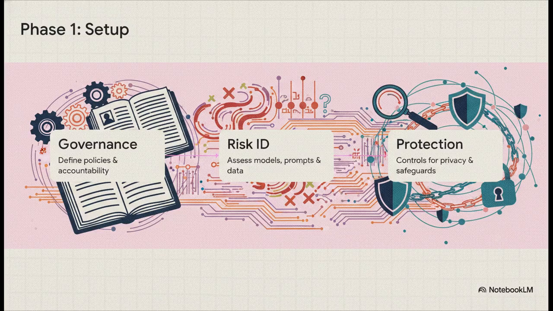Pillar 1 is governance. This is your rulebook where you define policies and accountability. Pillar 2 is risk identification. And this doesn't mean just casually checking boxes. You are continuously assessing the models, the prompts, and your data. Then we have Pillar 3, protection. This is where you put up your actual digital guardrails to ensure data privacy and set firm access limits and safeguards.